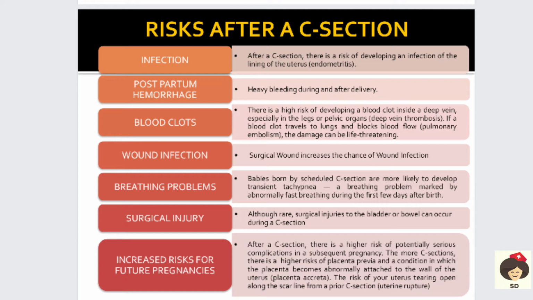And breathing problems, so during cesarean section they use anesthetic agents, and this can cause the mother to have some breathing problems like tachypnea and abnormal respiratory sounds. And next is surgical injury. This is a rare complication. During surgery, accidentally the bowel and bladder, which are near the uterus, can also get injured. And increased risk for future pregnancies. If the mother goes for a future pregnancy, there is also risk, sometimes the uterus can rupture, and there can also be some adhesions within the uterus, so there is risk for the future pregnancy.